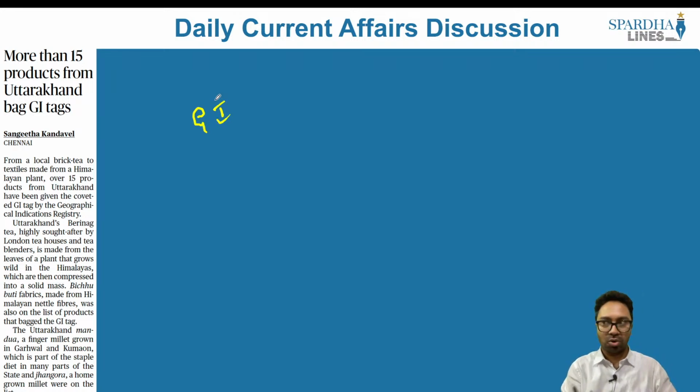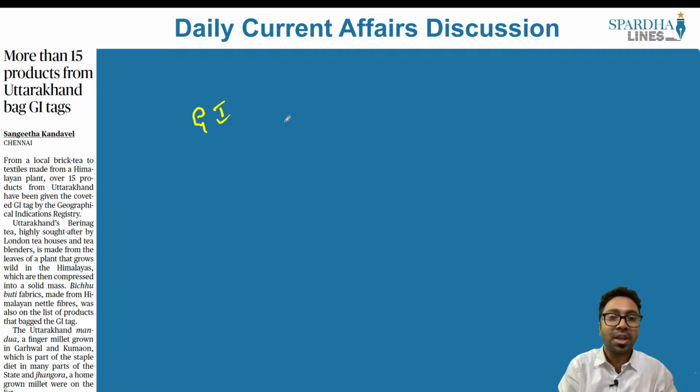As the very name denotes, if there is a product which is specific to that particular location, has the authenticity of the product because there are circumstances and incidences that have happened in the past, this product which is explicitly made by that company or in that state, to ensure that there is authenticity of that particular product, that there are no copies of it, what is being given is the geographical indication.